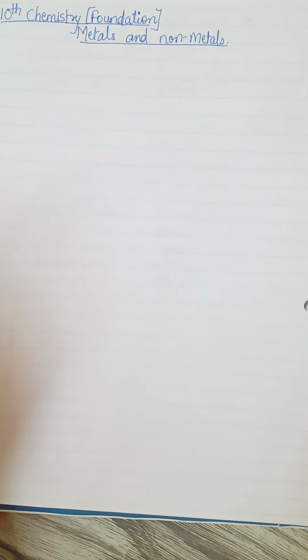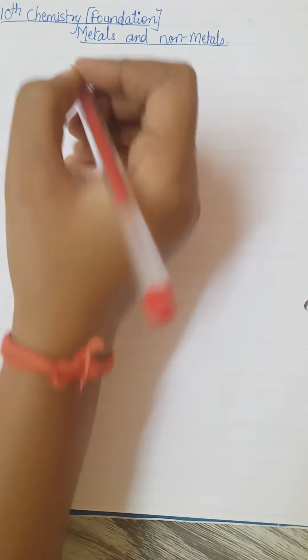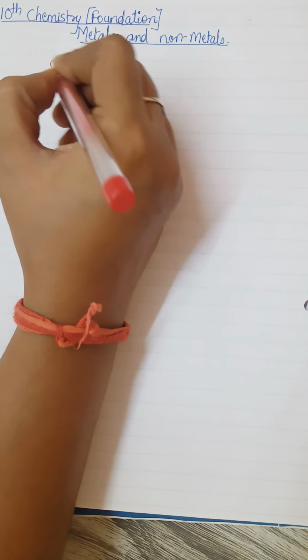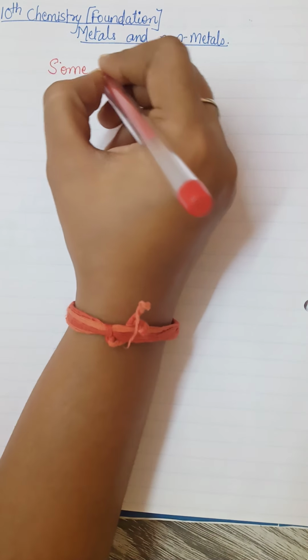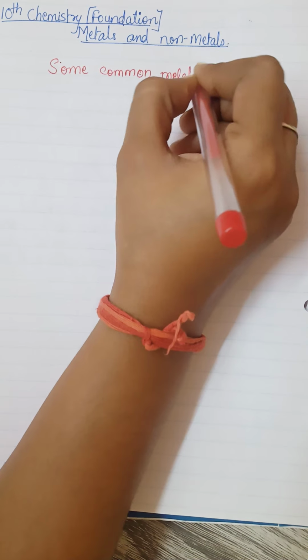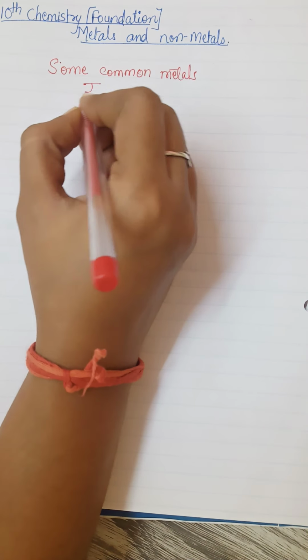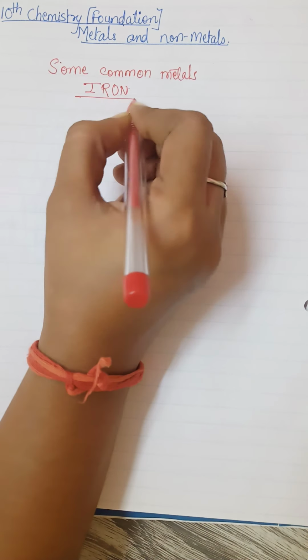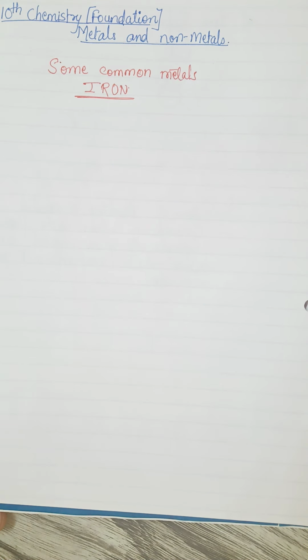Okay, so we'll go through today's topic. We are starting some common metals, and the first one will be your iron. ठीक है, very important because you can see n number of articles around you made of iron. Definitely some are alloy, some are pure. So we need to know the details of this metal as this is an important element.